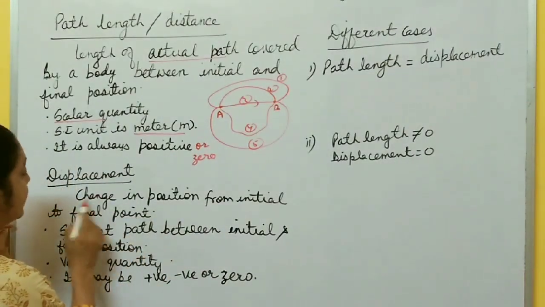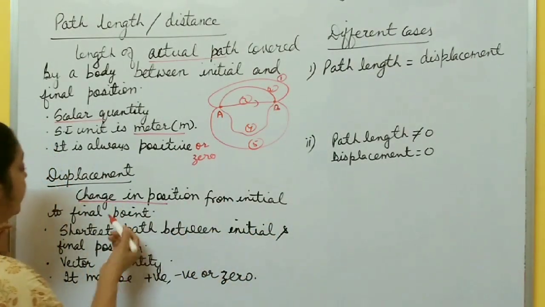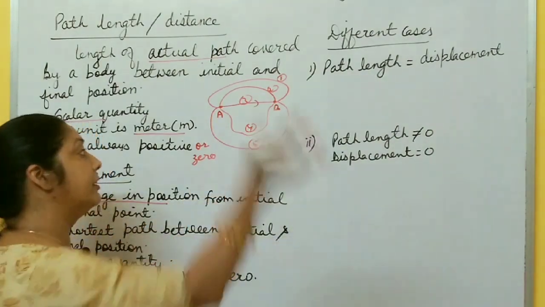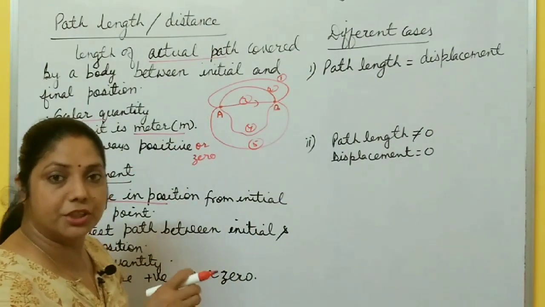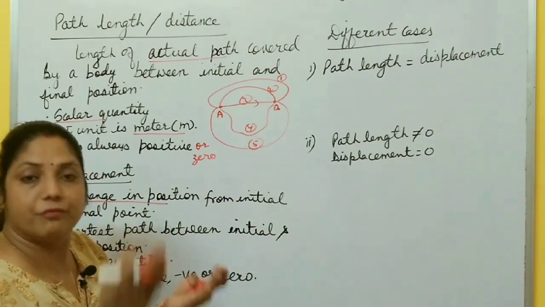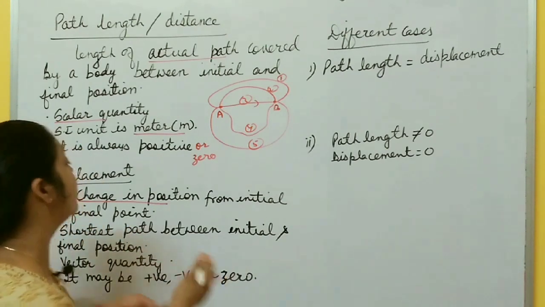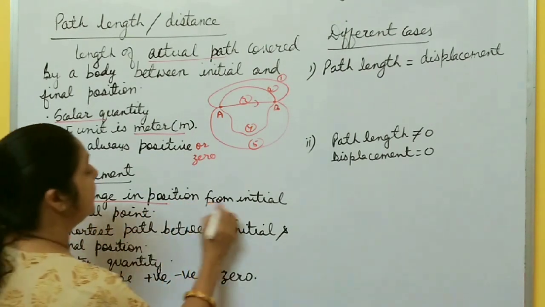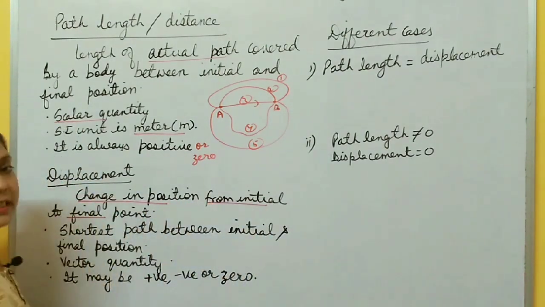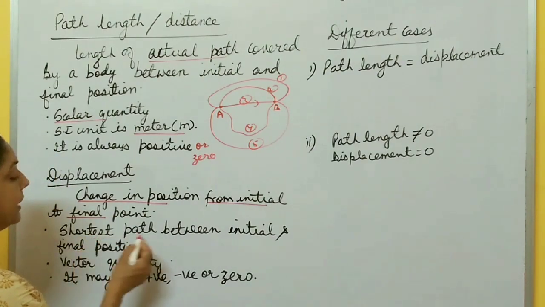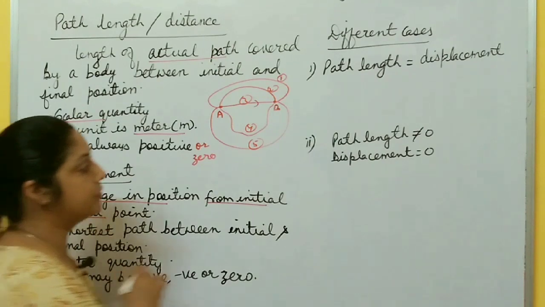So you can define this as the change in position from initial to final point. If after some time you return back to your original position, it means your initial and final position is the same. So displacement is 0. What is the change in position from initial to final? This is displacement. And you can also define it as the shortest path between initial and final position.